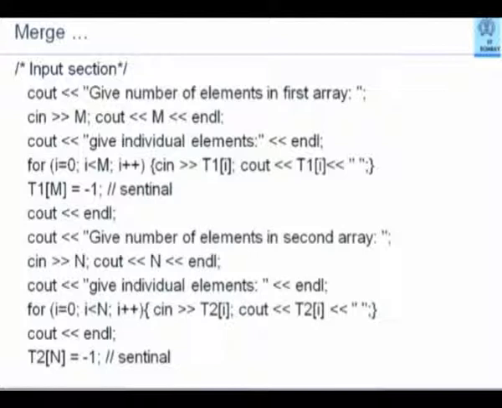So here is the input. I read m elements of the first array and n elements of the second array, but I make sure that I put a sentinel value here as the mth element and another sentinel value here as the nth element. Is that clear? So I read all the input and push the next element as -1. Having done that, this is clear, this is just the input and standard assignments to the sentinel.